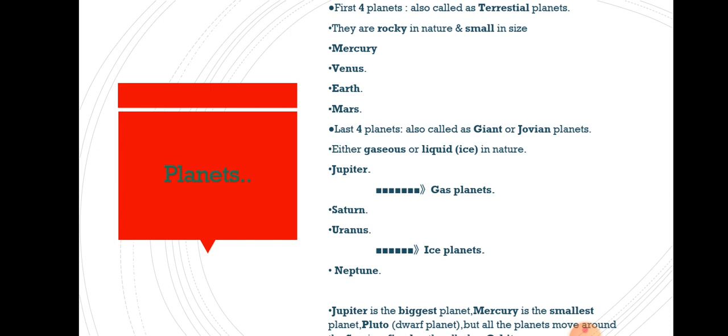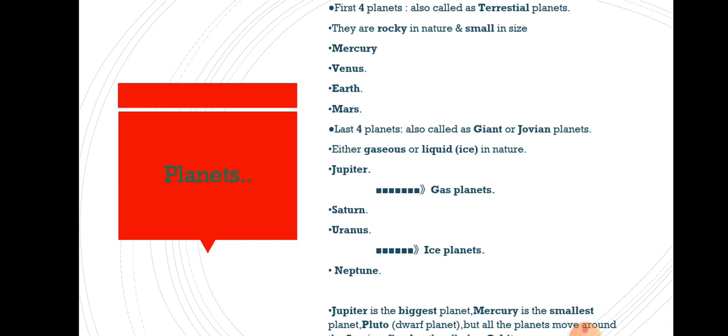The last 4 planets are also called giant planets or Jovian planets. The meaning of Jovian is giant, huge. So the last 4 planets are called giant or Jovian planets, and the first 4 are called terrestrial planets. The last 4 planets are Jupiter, Saturn, Uranus, Neptune.